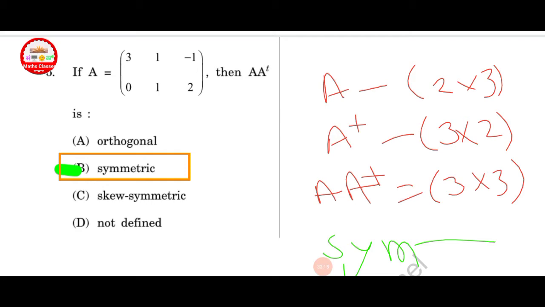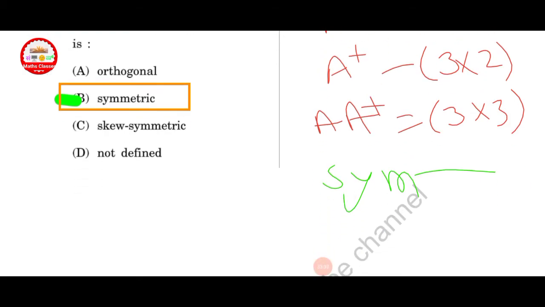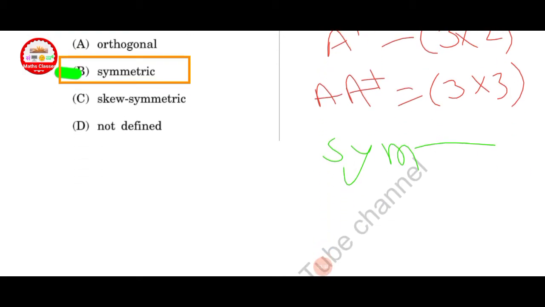Next question, if A is a 2 cross 3 matrix, then find whether A into A transpose is symmetric. A is the 2 cross 3 matrix and A transpose is a 3 cross 2 matrix. A into A transpose is a 3 cross 3 matrix. Finally we get, so this is a symmetric matrix.